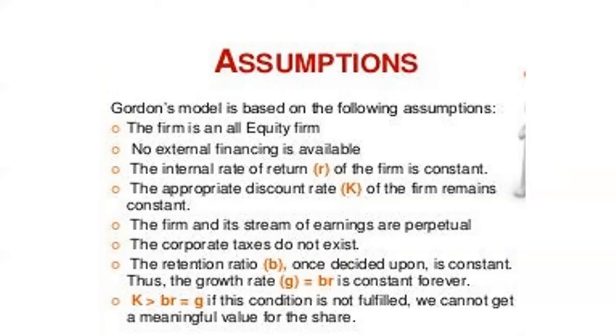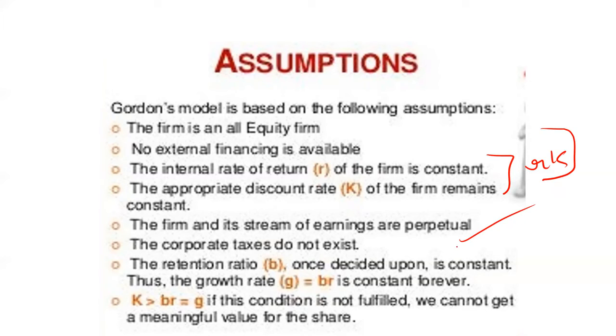Then the internal rate of return of the firm is constant. Constant IRR will be there. Then the appropriate discount rate K of the firm remains constant. Here it is repeating the same things, that the IRR and K will be constant. Then the firm and its stream of earnings are perpetual. It simply means that the life of the firm is indefinite.